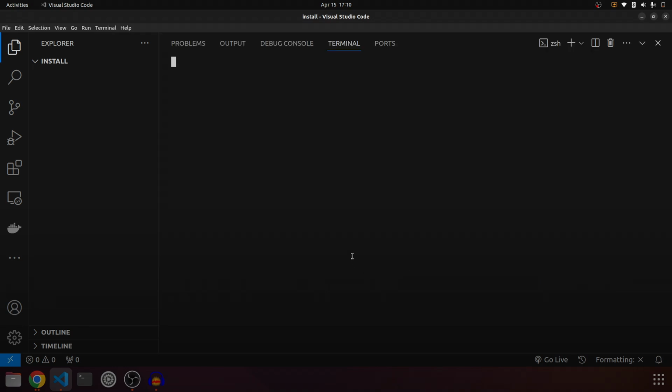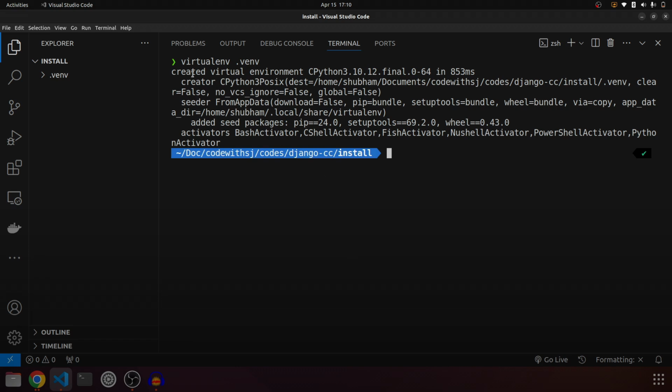Let me expand this. Over here we'll start by creating our virtual environment. So I'm going to use virtualenv. I'll call it .env and press enter. Of course, you should have virtualenv installed on your system. It is very easy to install, you can check it online. Now let's activate our environment.